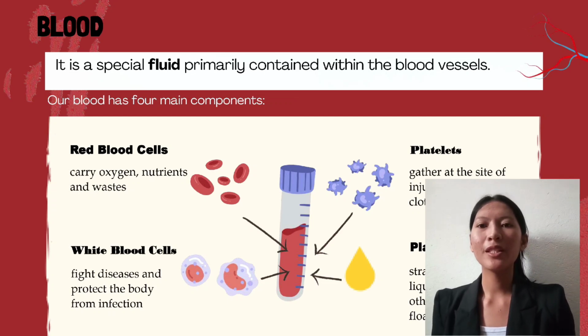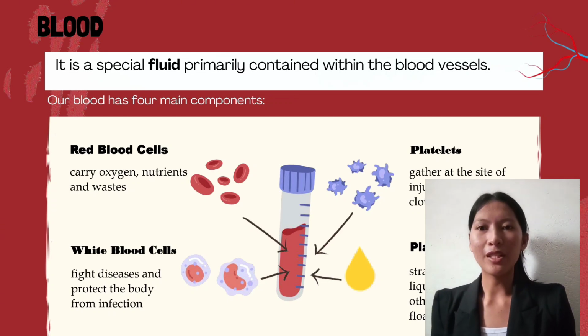In this way, blood keeps our cells and body clean by removing what isn't needed and helps protect us from infections. So our blood has four main components. First is the red blood cells. These red blood cells are like delivery trucks. They carry oxygen and nutrients to different parts of our body, and they also take waste products away to be cleaned out.